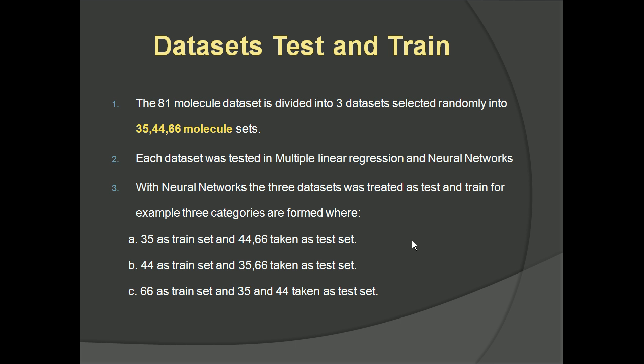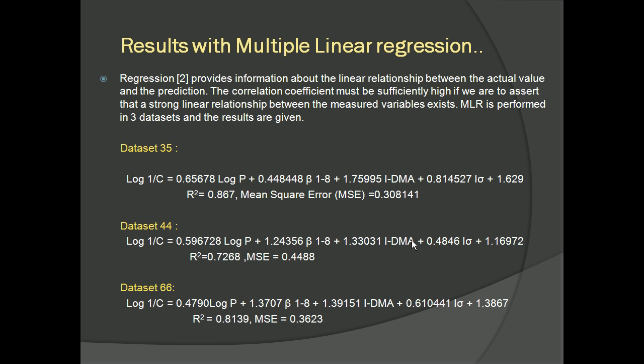For the neural networks, a training set and a test set are required to validate the architecture. I have taken 35 as the train set and 44 and 66 as the test set, then 44 as training set and 35 and 66 as the test set, and so on. This is the procedure for validating the network architecture.